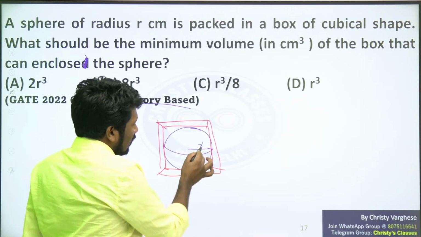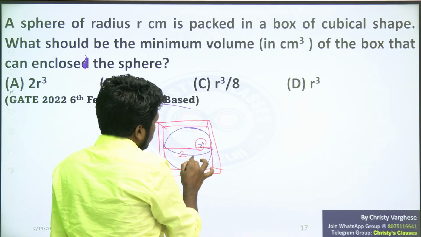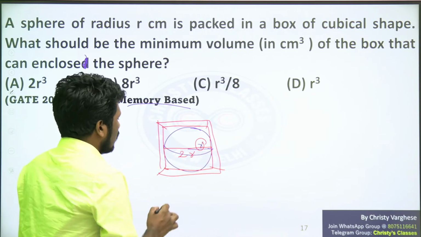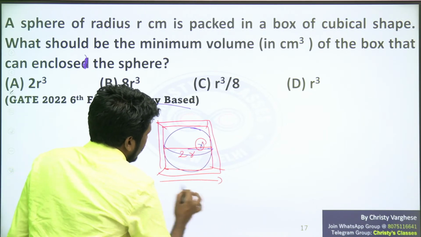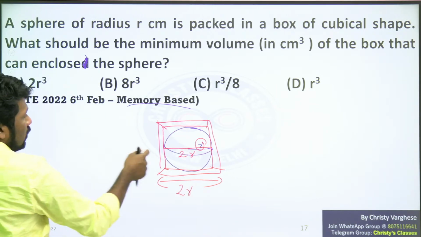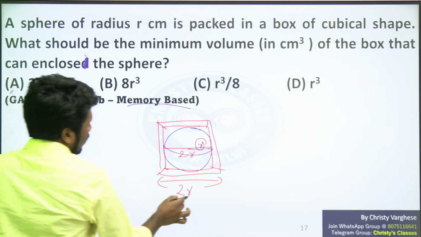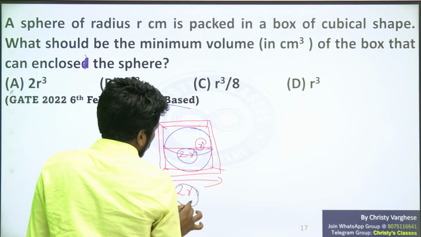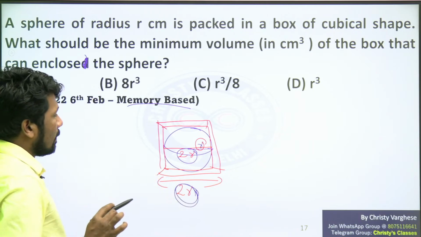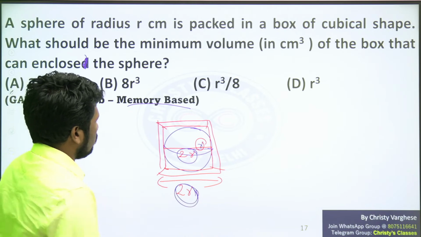Or we can say, if this is r, the diameter will be 2r. The diameter of the sphere is 2r, which means the side length of the cube is also 2r. Did you all understand why? If this is 2r, this is also 2r. If that is clear, you just have to find the volume of the cube.